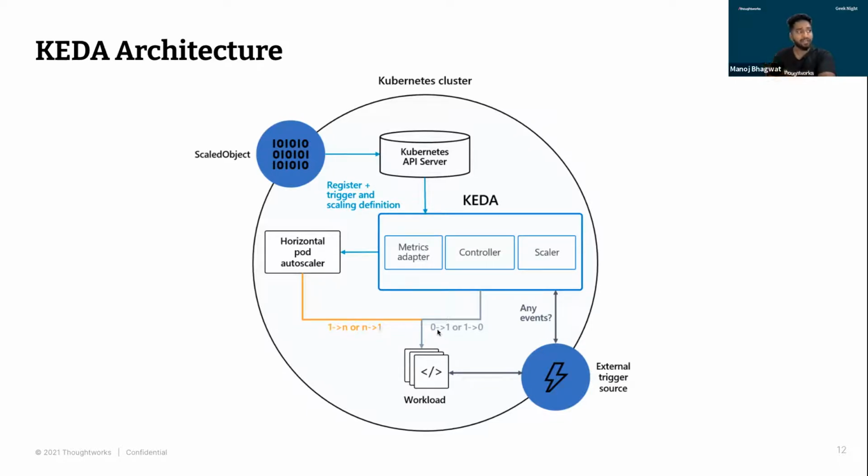But the initial trigger moment, scaling your application from 0 to 1, and once the load subsides, scaling your application back from 1 to 0, is the main work of your controller. So the controller scales to the first instance, and then further cloning is performed by your HPA in this case.